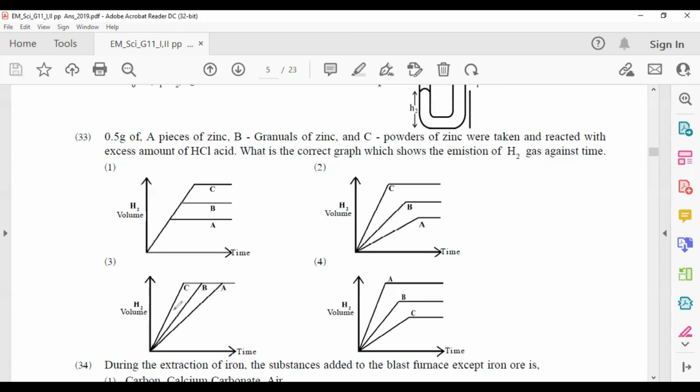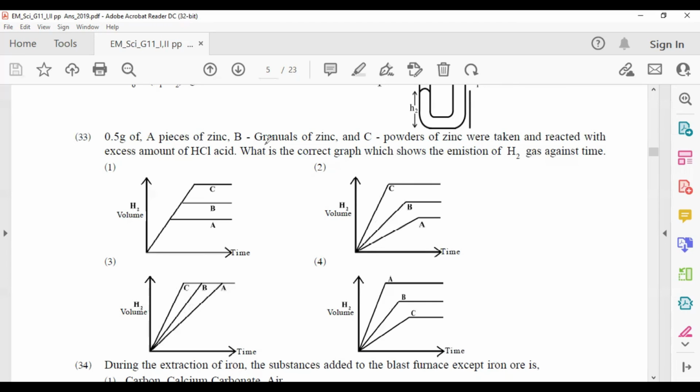You can see it in answer number 3 and also in answer number 2. But we will see about the other things. In the B test tube, they have granules of zinc. Granules are somewhat smaller than pieces.